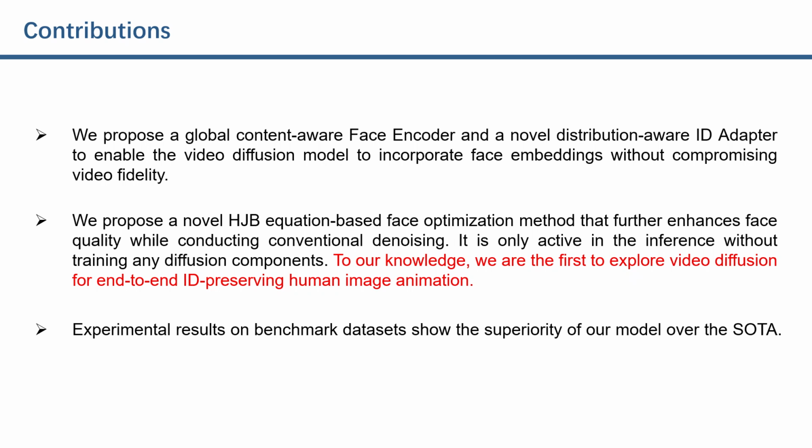It is only active in the inference without training any diffusion components. To our knowledge, we are the first to explore video diffusion for end-to-end ID-preserving human image animation. Third, experimental results on benchmark datasets show the superiority of our model over the SOTA.